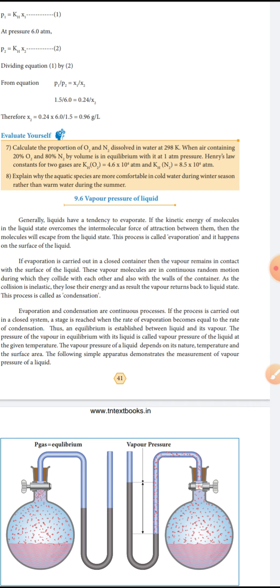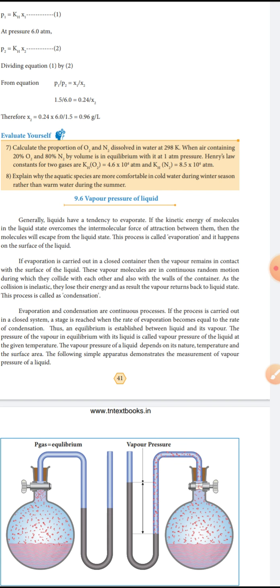As a result of collision, they lose their energy and the vapor returns back to the liquid state. That gas again turns into liquid state. This process is called condensation. So evaporation means liquid changes into gas. Condensation, gas changes into liquid.